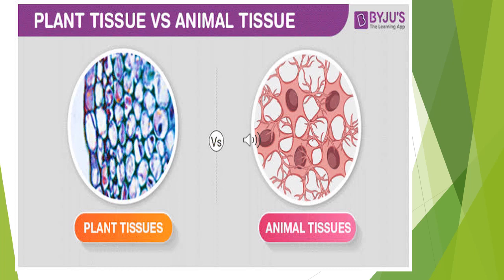The plant tissues are primarily made up of dead cells, hence require less maintenance. And animal tissues are made up of living cells, so hence require constant repair and maintenance. Plant tissues are rigid in nature to provide support.